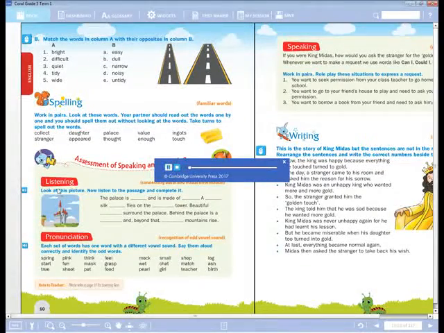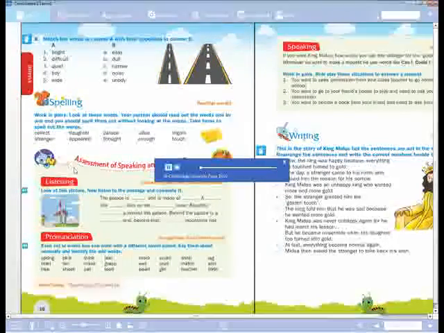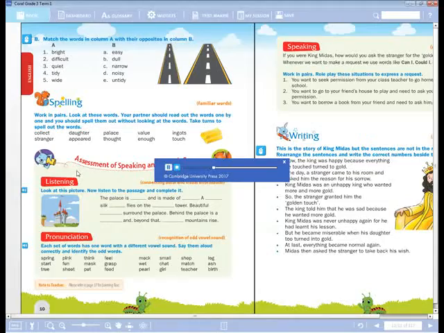The palace is large and is made of grey stone. A red silk flag flies on the highest tower. Beautiful fields surround the palace. Behind the palace is a river, and beyond that, mighty mountains rise.